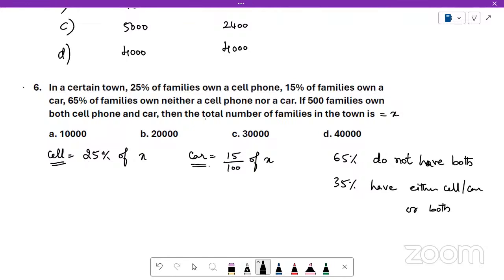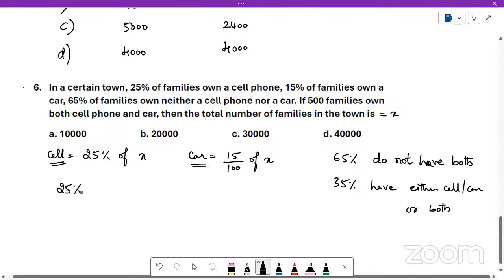Now, what is this cell phone percentage? 25% of X plus 15% of X is 40%. And this pertains to this 35%. So what is the difference here? The difference is 5%. Understood?